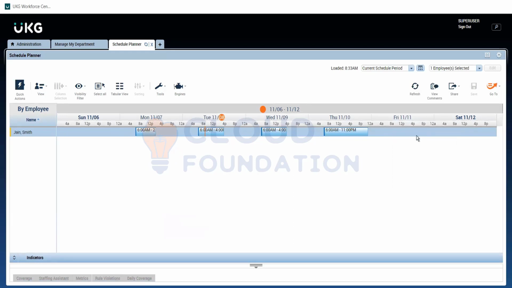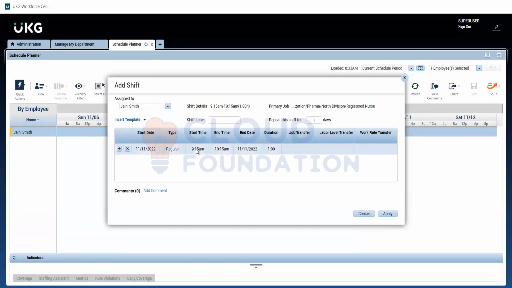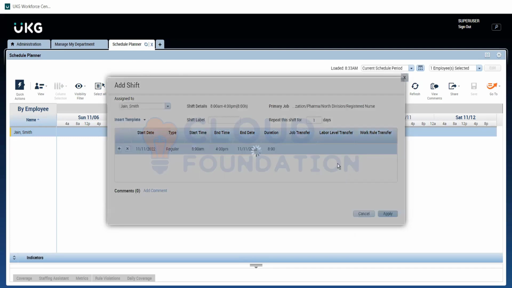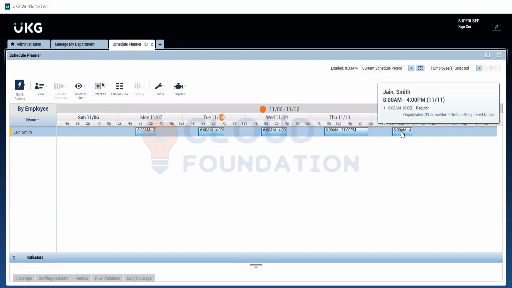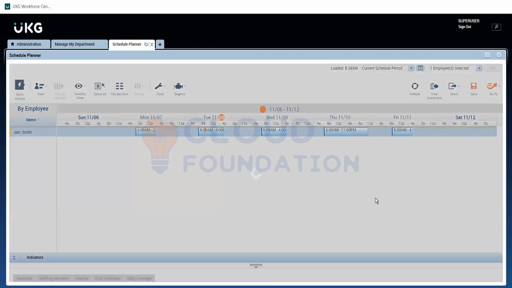Here you just need to give the start time and end time. It shows your total hours. The type should be regular only, which is standard for everything. There are 3 other types: break, transfer, and unavailable. Currently, we'll stick to regular, and I'll let you know about the other items later. Once you do it, it will appear here, and you just need to save it.